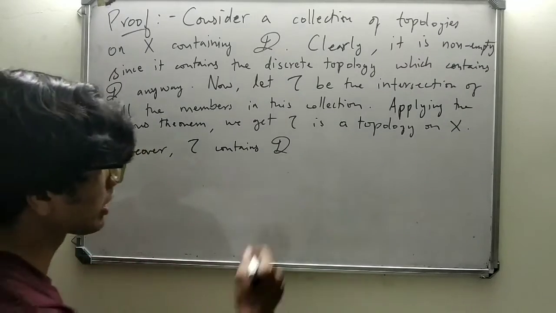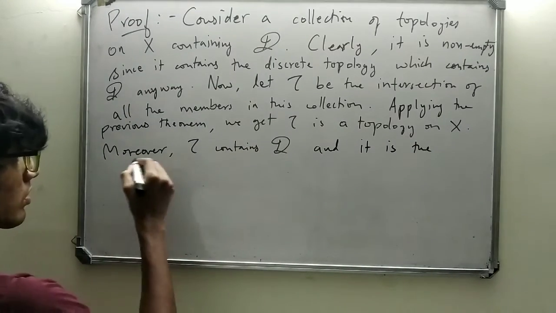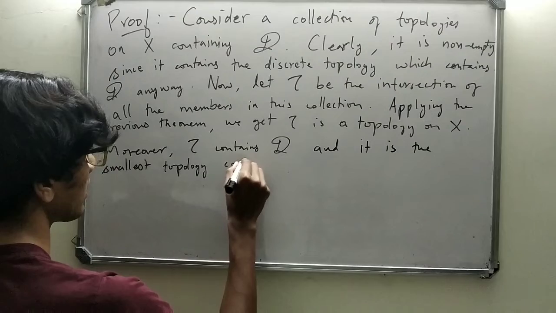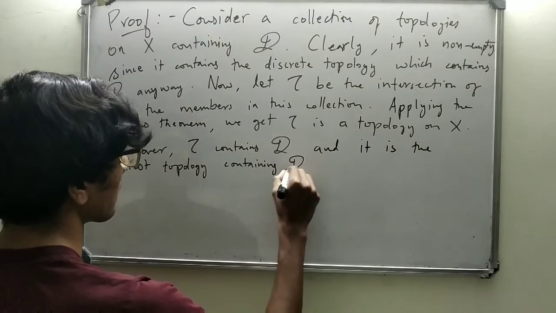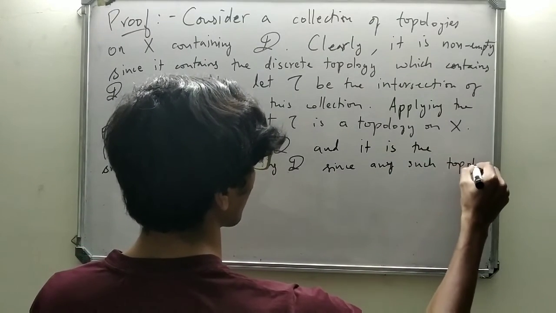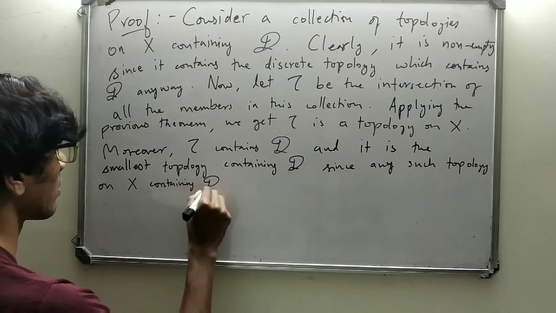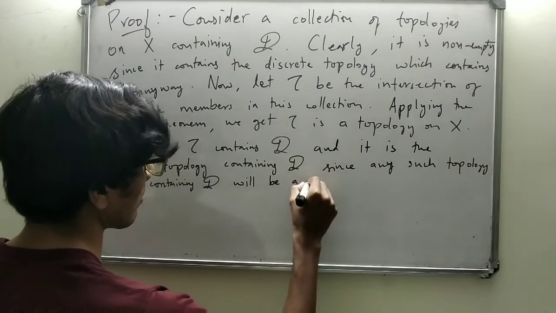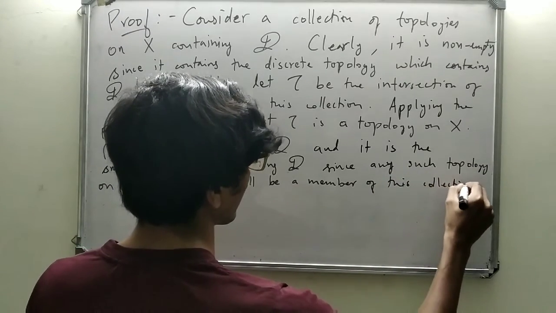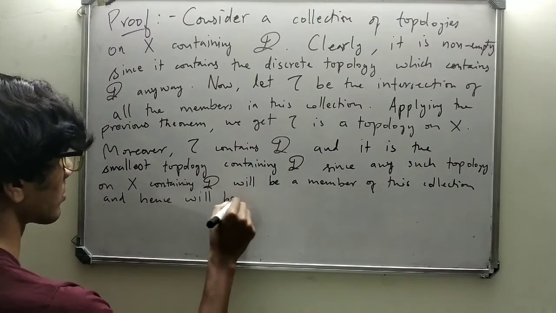So moreover, tau contains D and it is clearly the smallest topology containing D, since any such topology on X containing D will be a member of this collection, right? And hence will be stronger than tau.